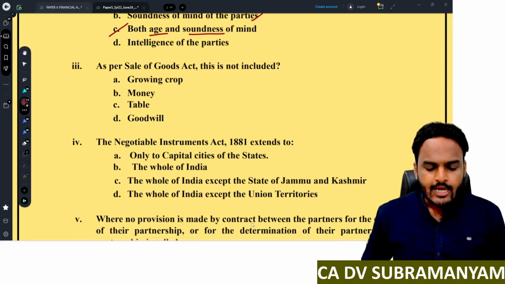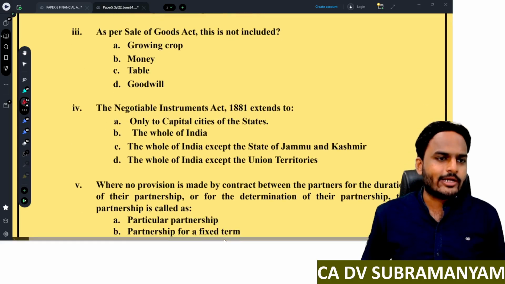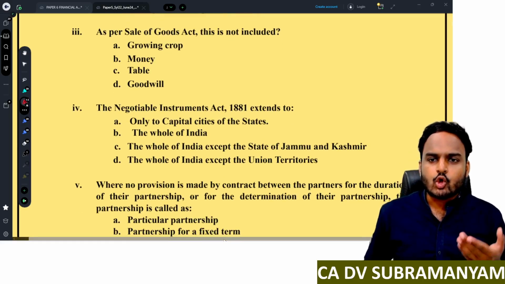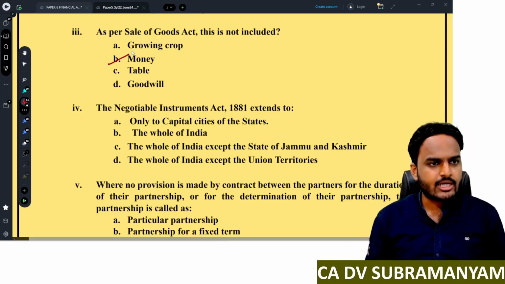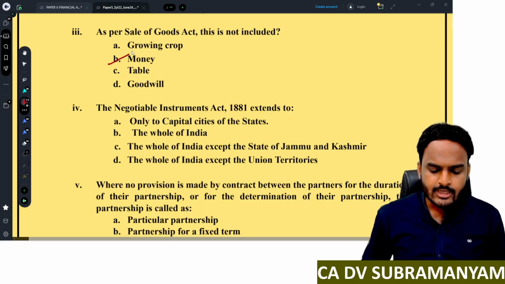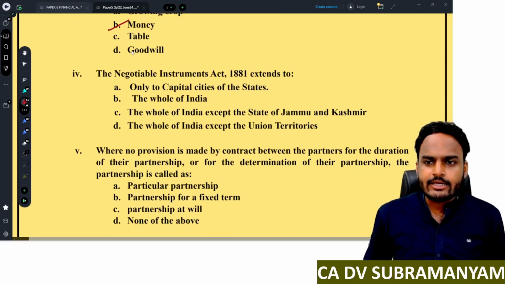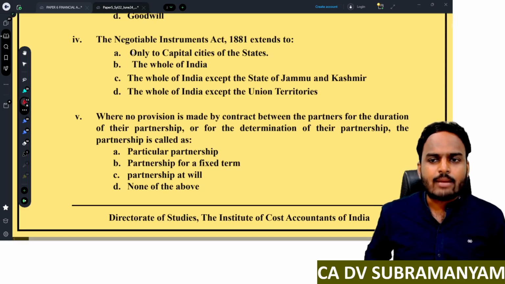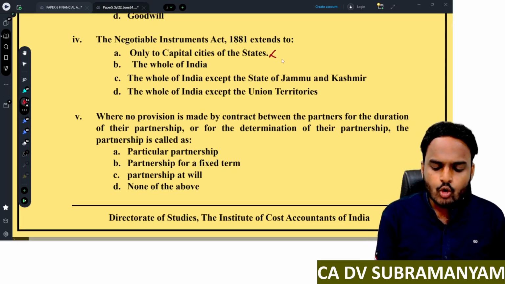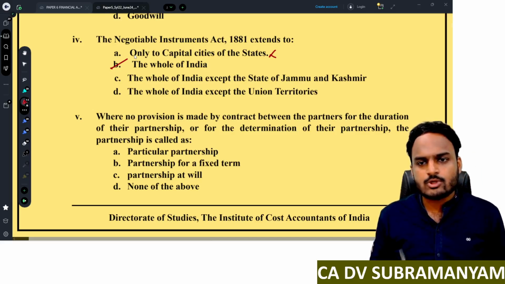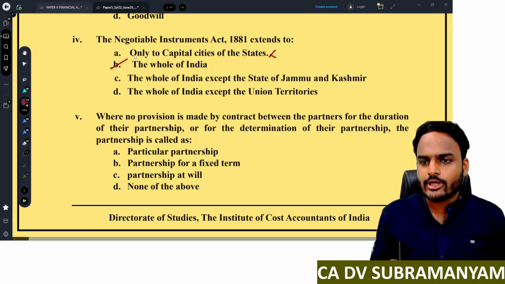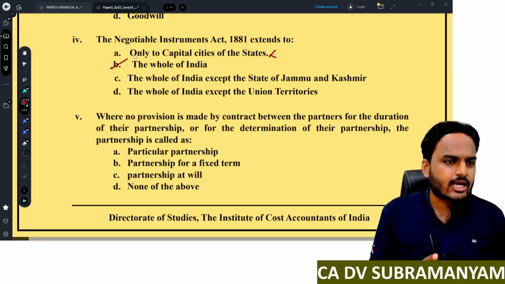Next, 3, as per Sale of Goods Act, which is not included? Growing crop, money, table, goodwill. So money is not included. Next, Negotiable Instruments Act 1881 extends only to capital cities of the state, wrong option. Whole of India, correct option. Whole of India except the state of Jammu and Kashmir, wrong answer. Whole of India except the Union Territories, wrong answer. B is the correct option.